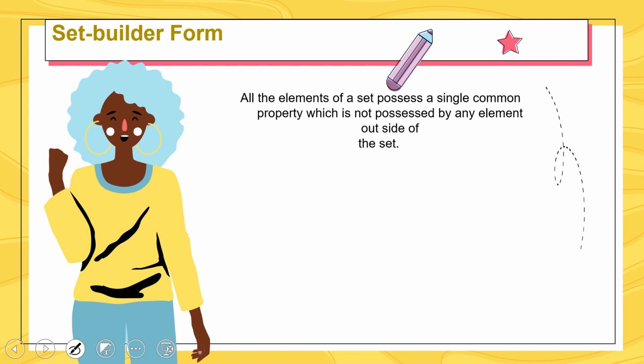Just like in a family, our surname is common, so you can correlate set builder form with your surname, S for set and S for surname. It will be easier to recall.